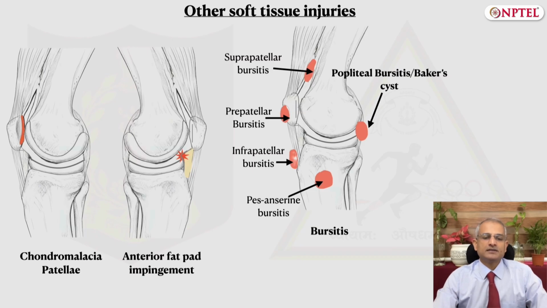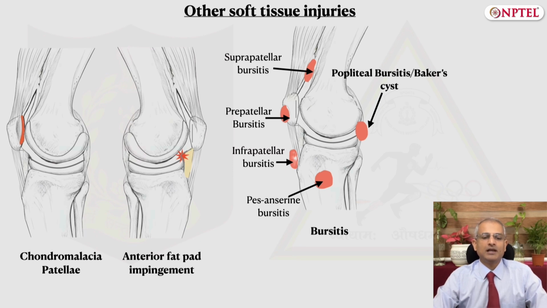Next is an entity called chondromalacia patellae, which is essentially the softening of patellar hyaline cartilage. It is also known as runner's knee because it affects many athletes and active individuals. Causes for softening of the cartilage can be a patellar malalignment, which is the most common cause.